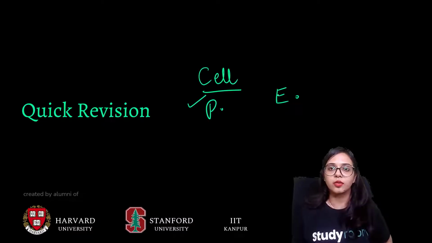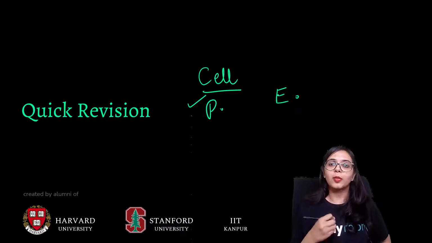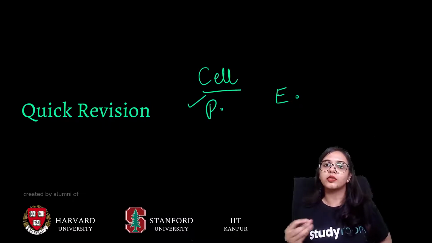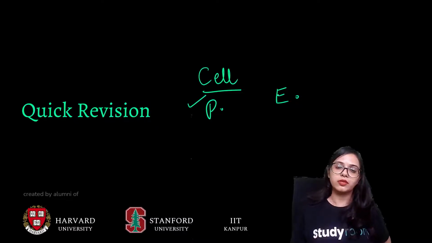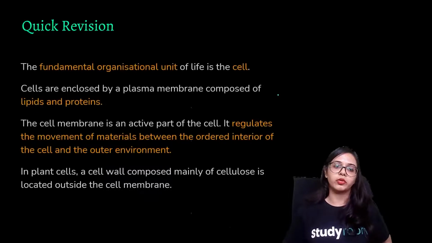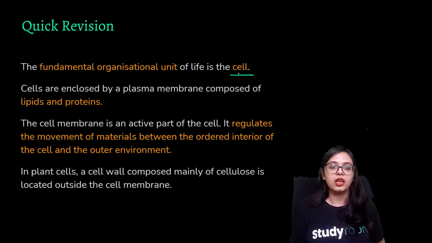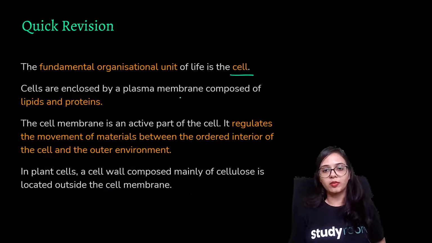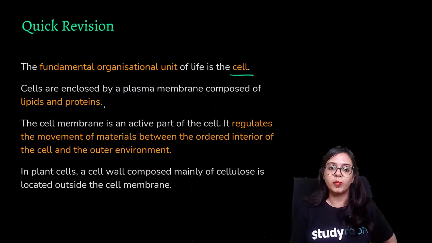We have also had a look at the number of cell organelles, their functions and structures, and we also had a chance to look at cell division. So let's come to a quick revision. The fundamental organizational unit of life is the cell. Cells are enclosed by a plasma membrane composed of lipids.